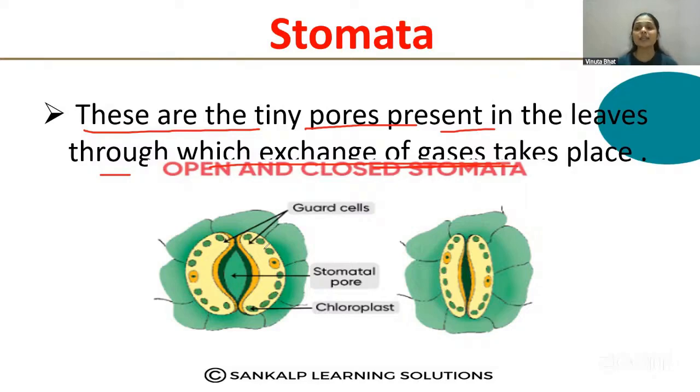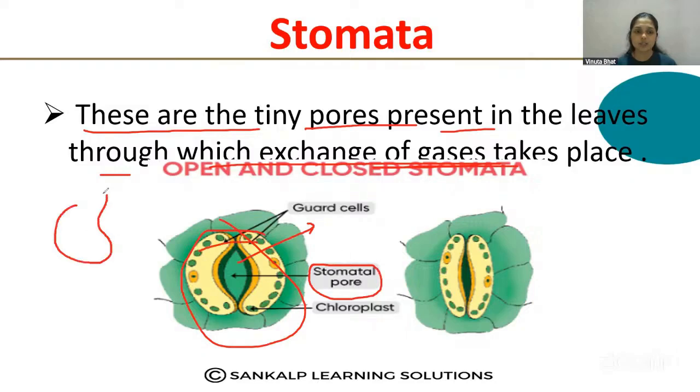And also transpiration, that is the loss of water, also takes place through the stomata. Okay, so this is the open stomata, where the exchange of gases takes place. Here you can see the stomatal pore and the guard cells. So here are bean shaped guard cells. These are the guard cells which look bean shaped, right? So bean shaped.